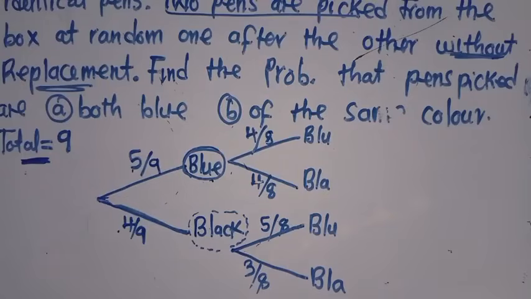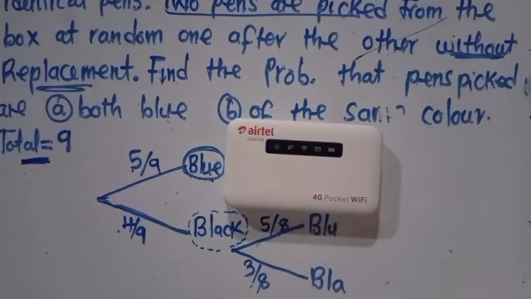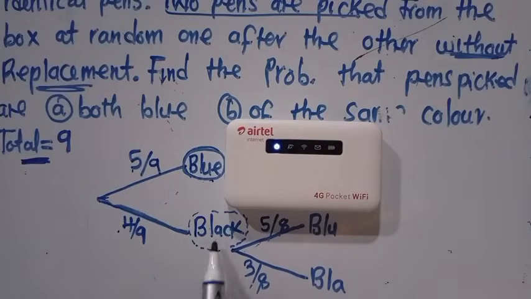Why is 8 maintained? When you see 8 maintained, it means you're also focusing on the other one. So just on this one, we assume that we are getting black. How many black pens are we having? We are having 4 black pens. So on the 4 black pens, get 1. You are going to remain with 3. Total, since you've removed 1, how many pens are we going to have? We are going to have 8.